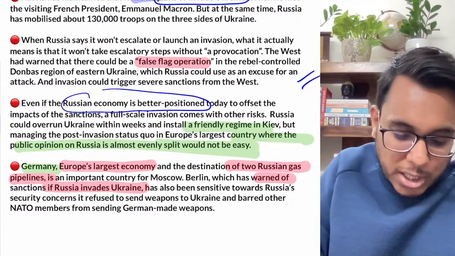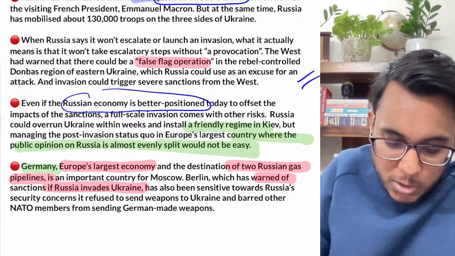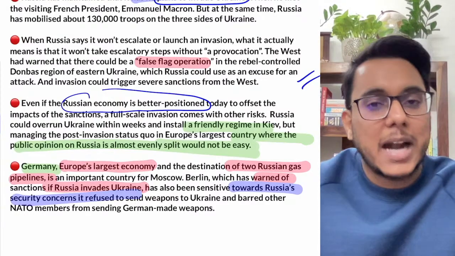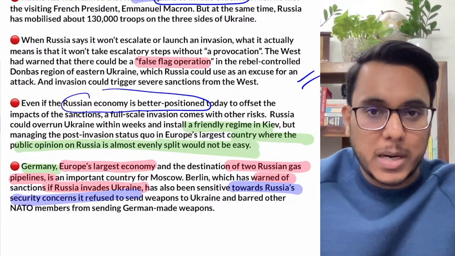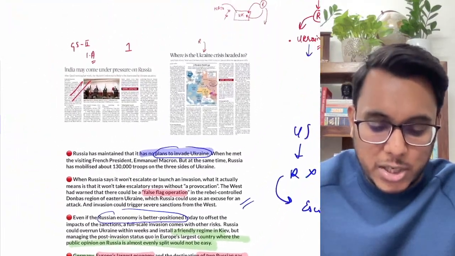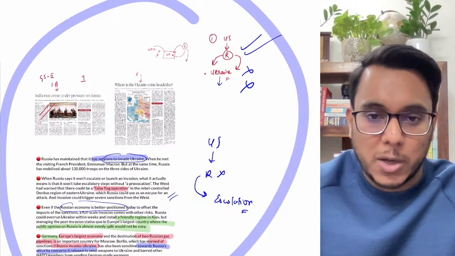Moreover, at the same time, Germany has also warned Western countries that they need to be sensitive towards Russia's security concerns, and has said please don't send German-made weapons to be used against Russia, raising the German concern and the Russian concern also. So guys, this is the entire development that has come up.